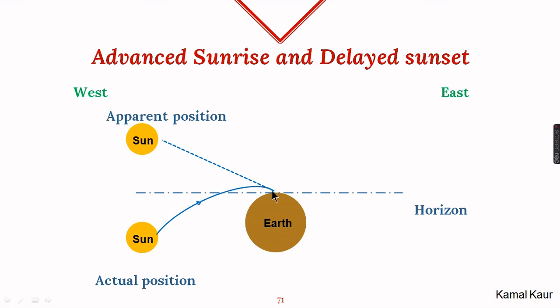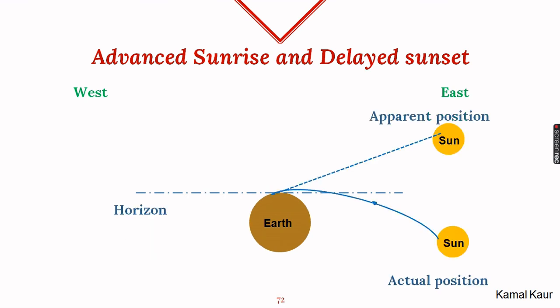But because our eyes cannot see this bent path, they can see only the straight line path. So the sun appears here to our eyes, which is the apparent position. So even 2 minutes after the sun has already set below the horizon, it remains visible to us.